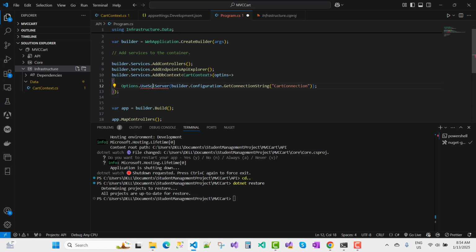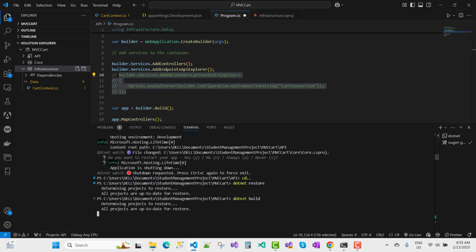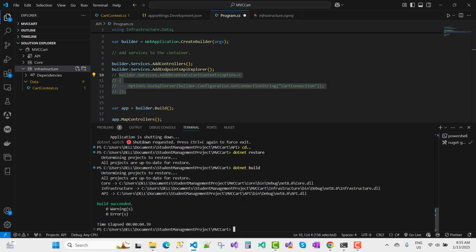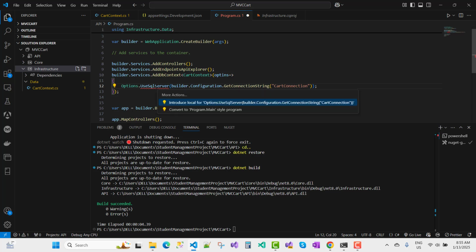The reference is already there, so you need to add a dotnet build command. Again use the dotnet build command. Okay, zero warnings and zero errors.